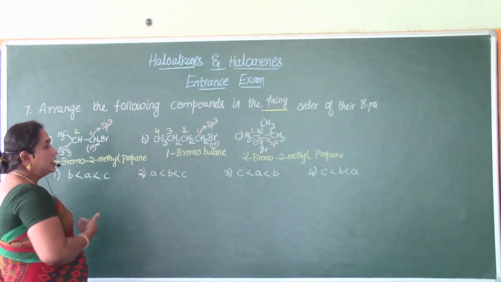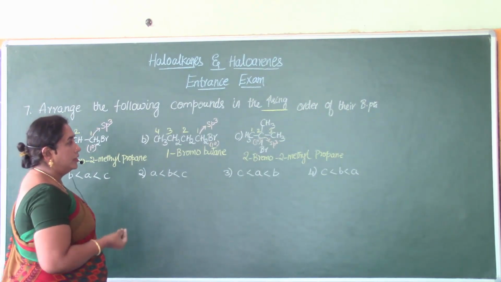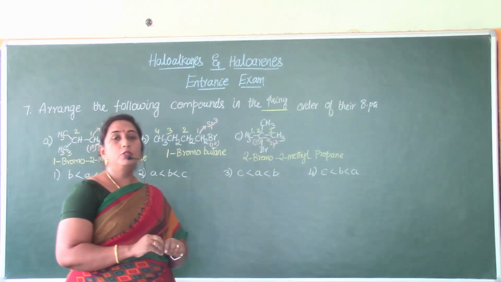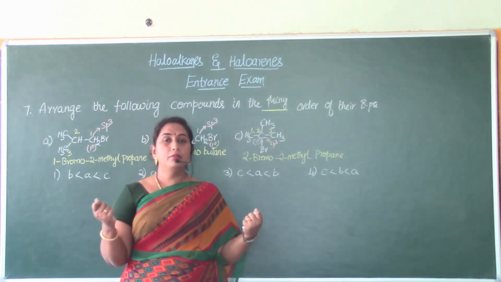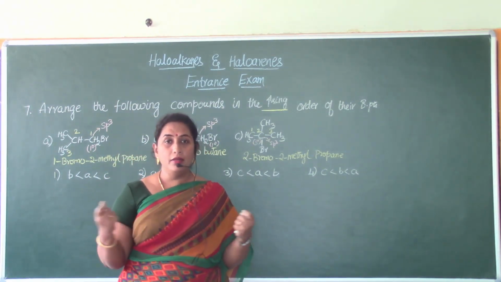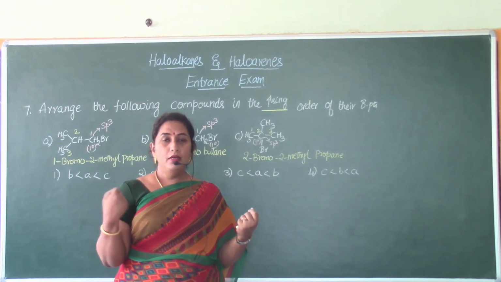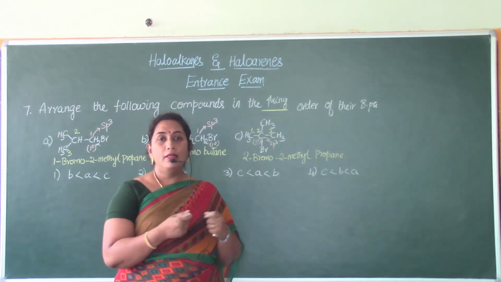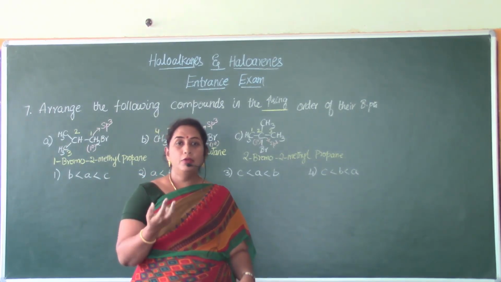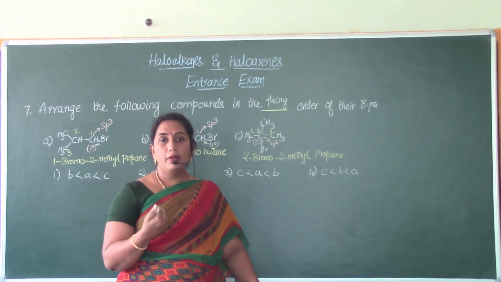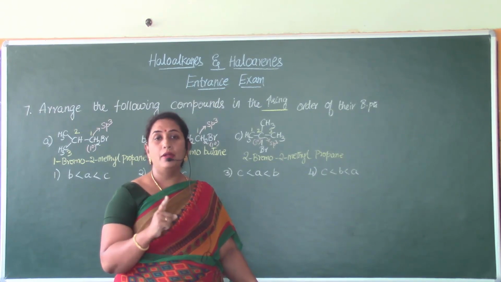Now what is the point we should analyze to answer this? The point is very simple. As the number of carbon atoms in the main carbon chain increases, the boiling point will be higher due to the greater number of carbon atoms present. This is an important point.